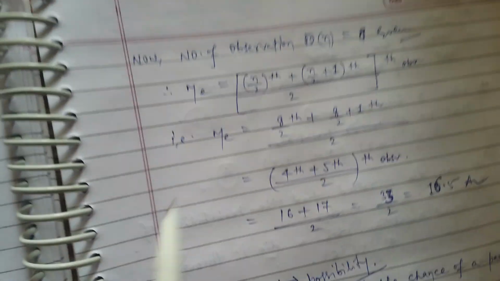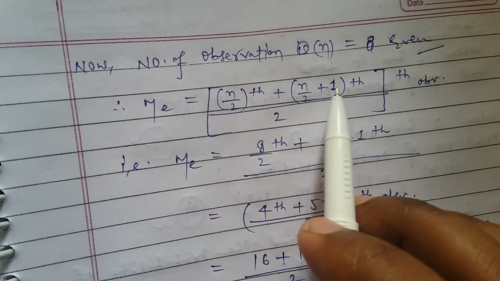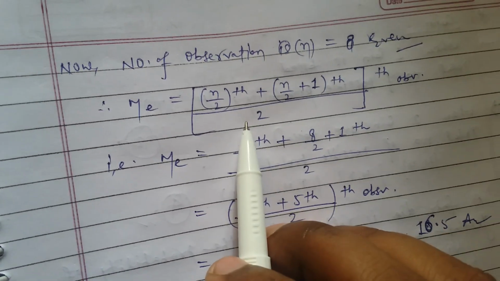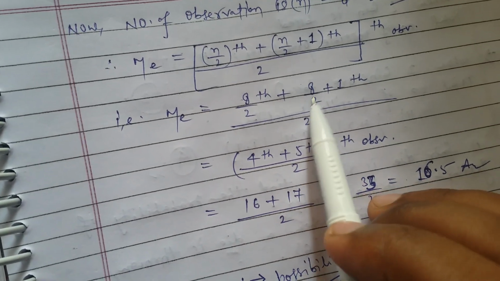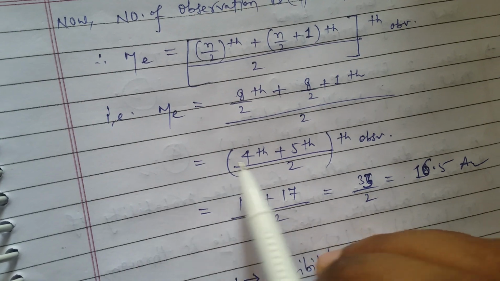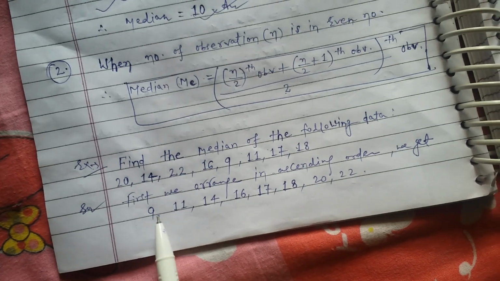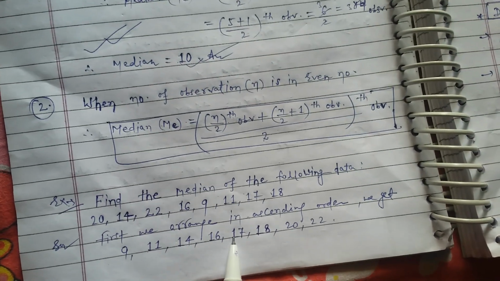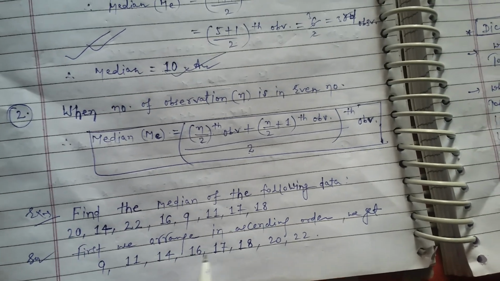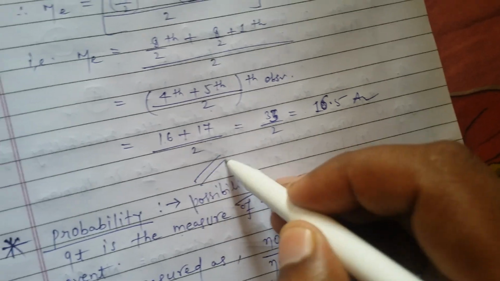So in case of even, we would apply the formula: n by 2th observation plus (n by 2 plus 1)th observation, by 2. So 8 by 2th plus 8 by 2 plus 1th observation, that is the 4th plus 5th observation, by 2. The 4th observation is 16, and the 5th observation is 17. So 16 plus 17 by 2, so this would be 16 and a half.